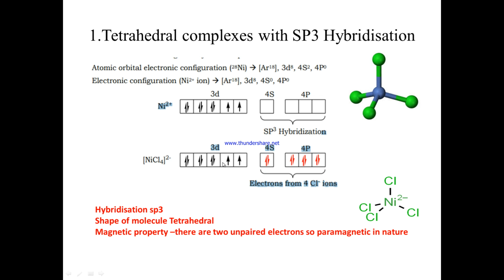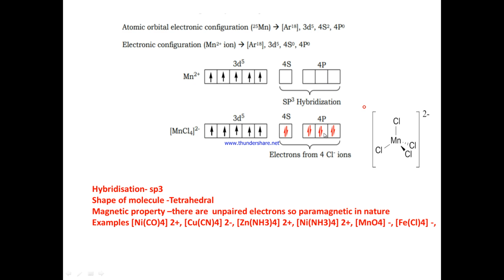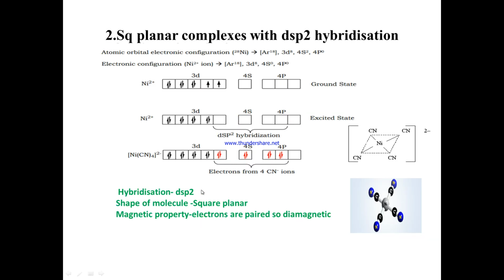Because of the presence of unpaired electrons, this particular complex is paramagnetic in nature, the hybridization is sp3, and the shape is tetrahedral.